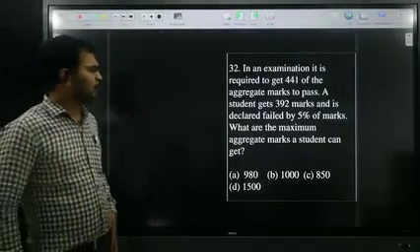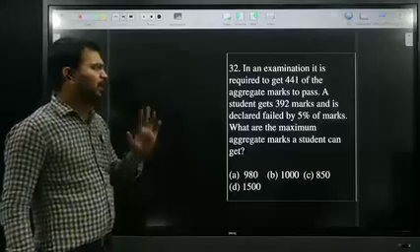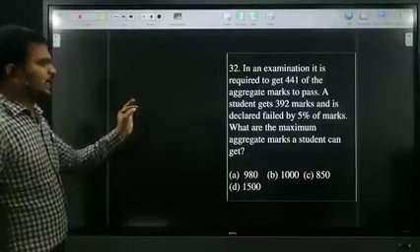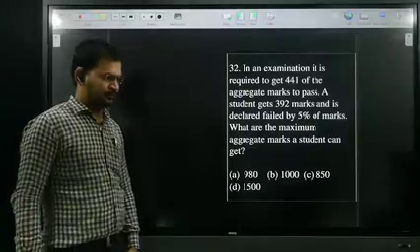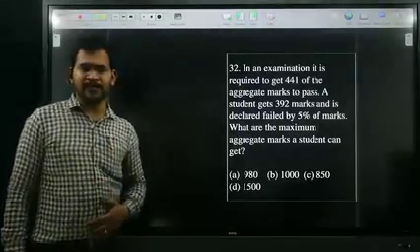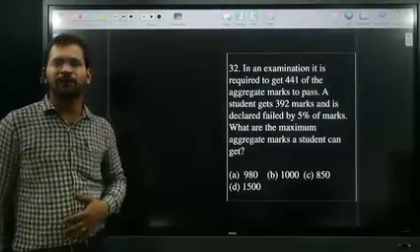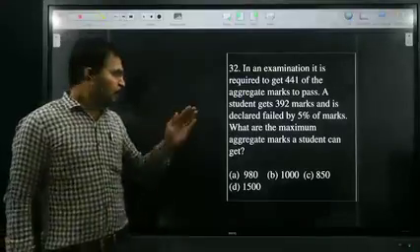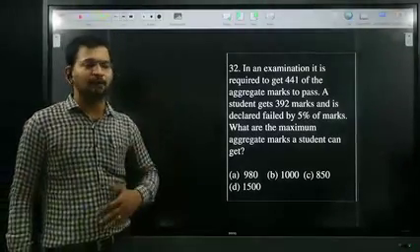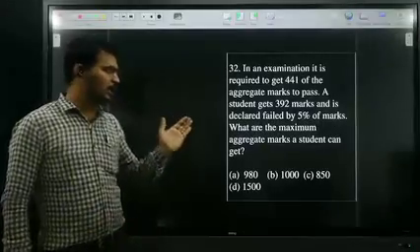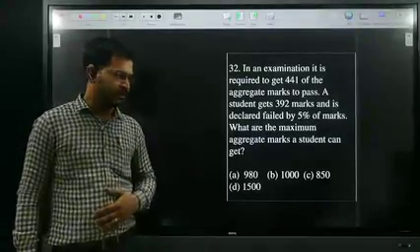In an examination, it is required to get 441 of the aggregate marks to pass. In order to pass an exam, we need to score 441 marks. A student gets 392 marks and is declared failed by 5%.